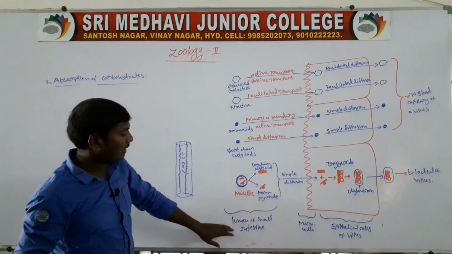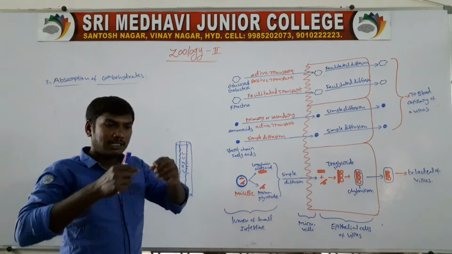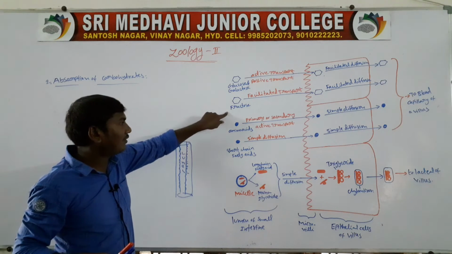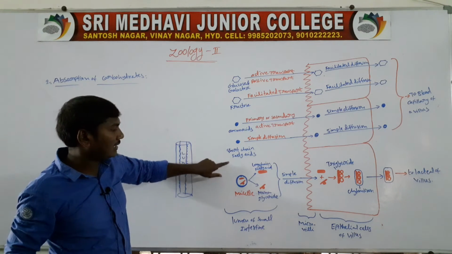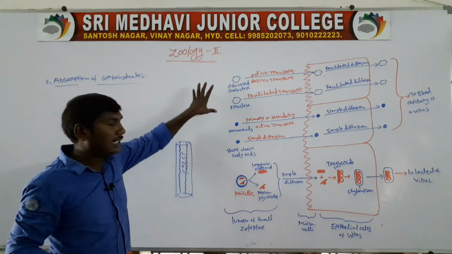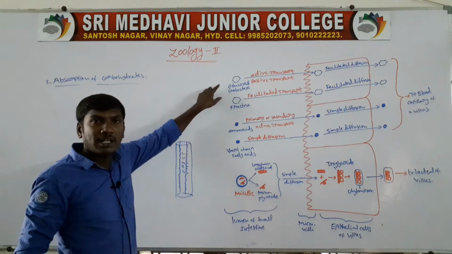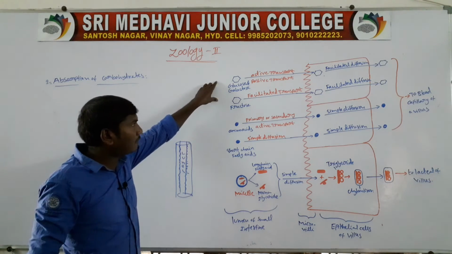First, the lumen of the small intestine contains glucose, galactose, fructose, amino acids, short chain fatty acids, and micelles. First one, absorption of glucose.